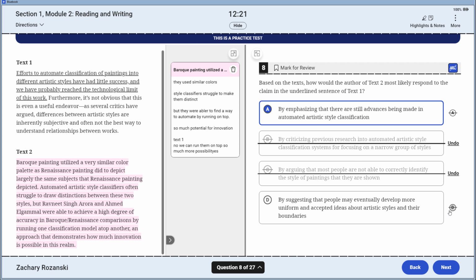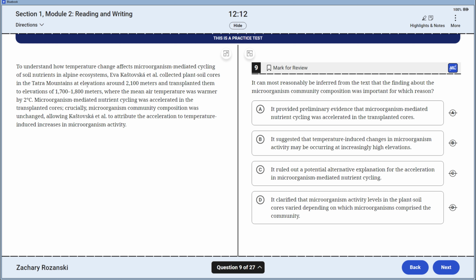By suggesting that people may develop more uniform standards and they're bounded. By suggesting that people just give it weight and time, that's just bizarre. I don't see the relationship to this. Maybe the part that I didn't read would support that.